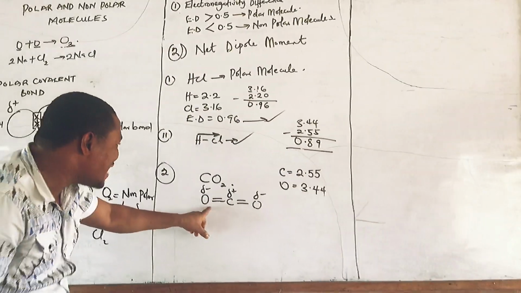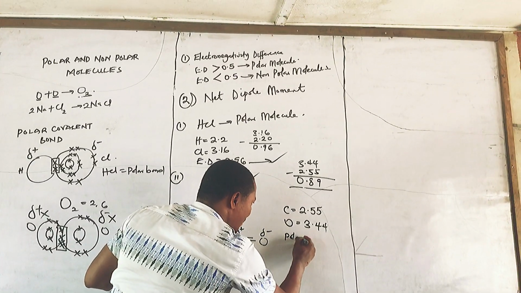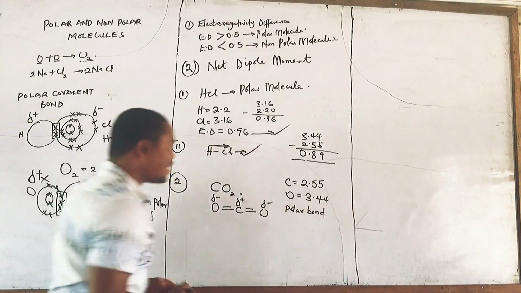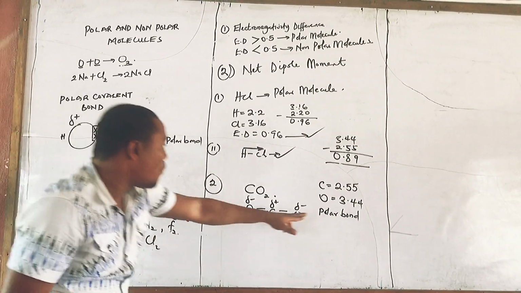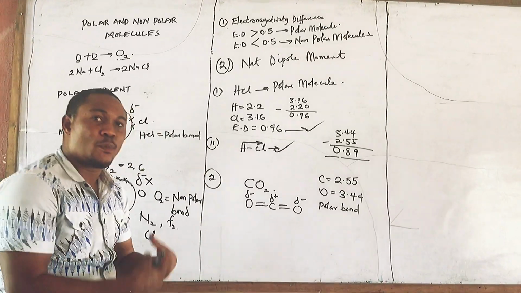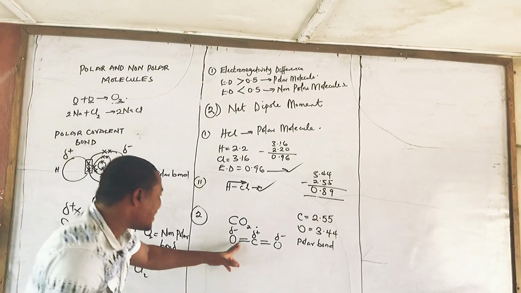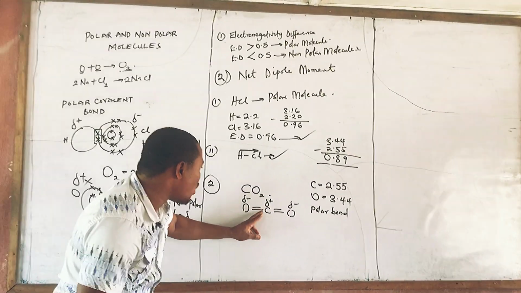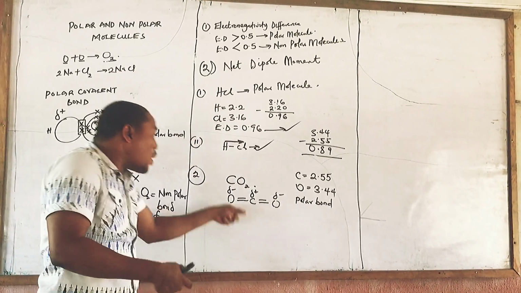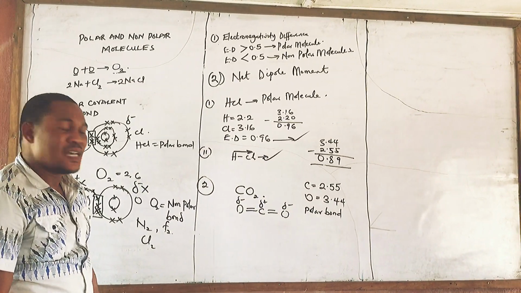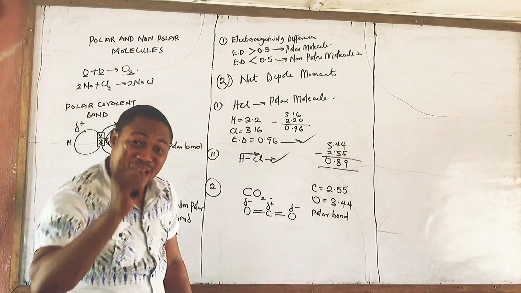Okay, and if you look at this, this is indicating that CO2 has a polar bond. Please pay attention to this. We have said that before: a polar bond will come in place when there is an unequal sharing of electron. There's an unequal sharing of electron because the electron will be tending to go towards oxygen. So this has a polar bond. But is this a polar molecule? Very important. A whole lot of students will say yes because it has a polar bond, and that is very, very wrong.